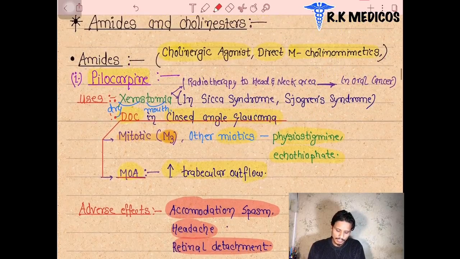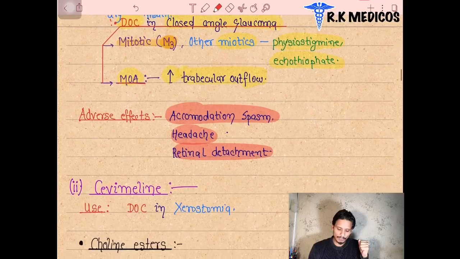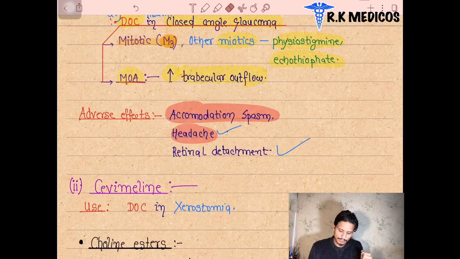These drugs are amides. Amide drugs cross the blood-brain barrier. That's why they're producing toxicity. They're producing side effects in our central nervous system, and they're producing side effects like retinal detachment. In the central nervous system, they produce headache. These are all the side effects of these drugs.